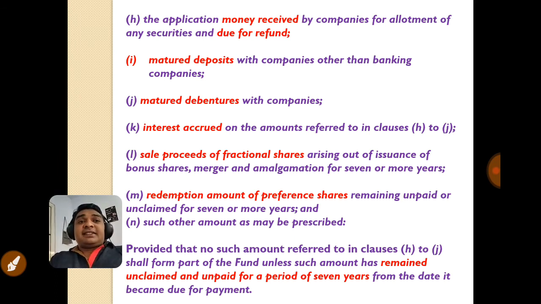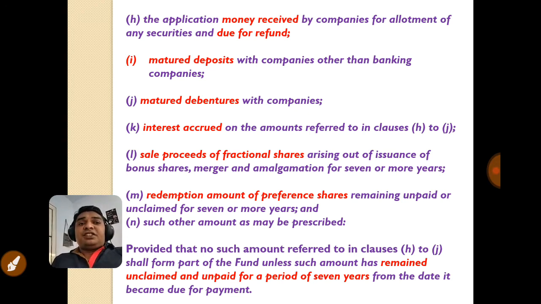The same manner applies to matured debentures. Debenture is somewhat equivalent to matured deposits. The next amount is interest accrued on the amounts referred to in clauses H to J. That means whatever the interest is on about those 3 points.